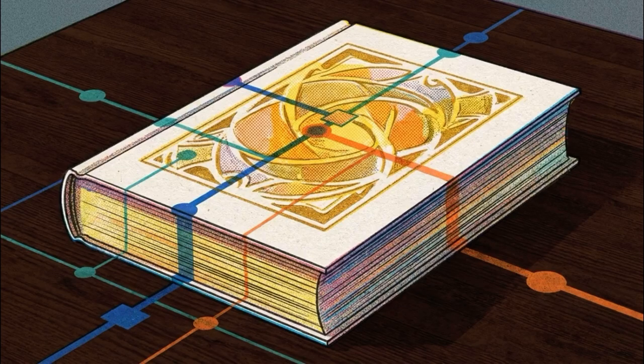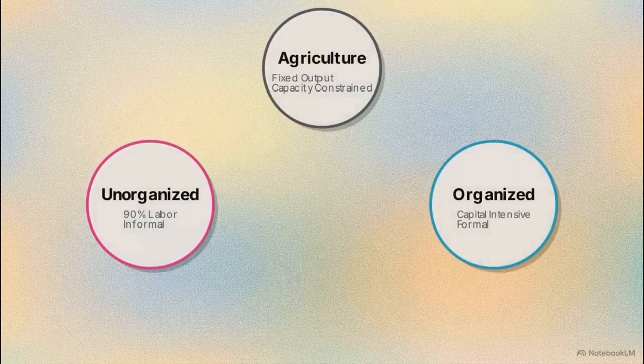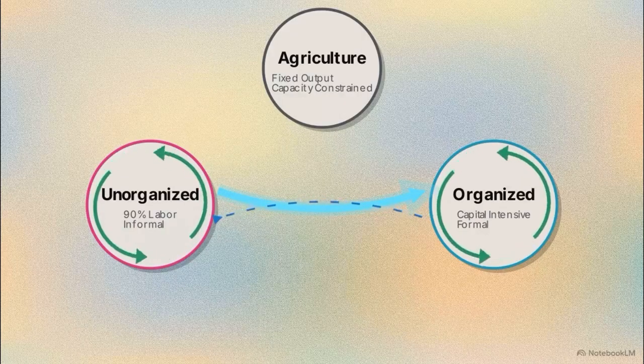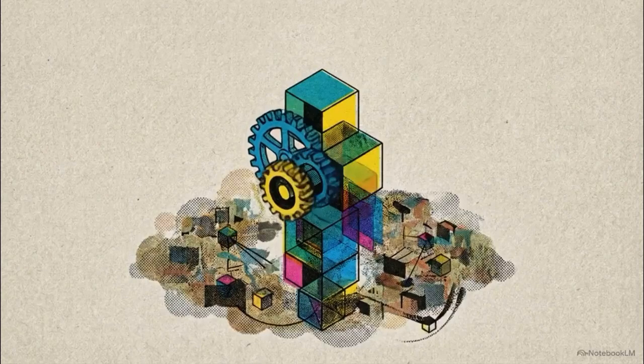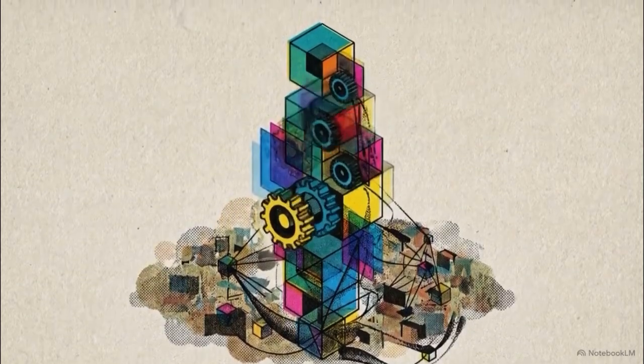We can map the flow of money between these sectors using a social accounting matrix. A social accounting matrix is a data framework that records all transactions and intermediate demands between different economic actors in a given year. The Indian matrix reveals a critical flaw. Backward demand linkages, the flow of intermediate purchases from the organized back to the unorganized sector, are exceptionally weak. Furthermore, both sectors purchase capital exclusively from their own production lines. Capital does not cross borders. Because capital strictly loops back onto itself, the formal economy functions as an isolated enclave, scaling its own wealth while completely excluding the informal workforce.